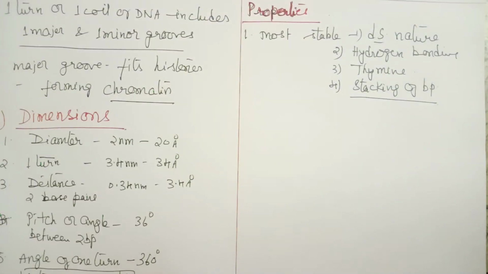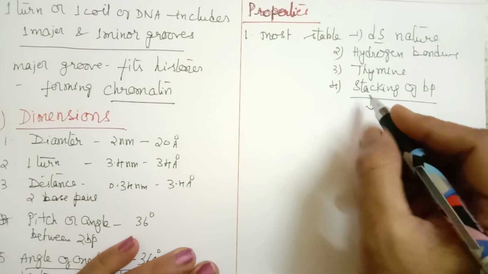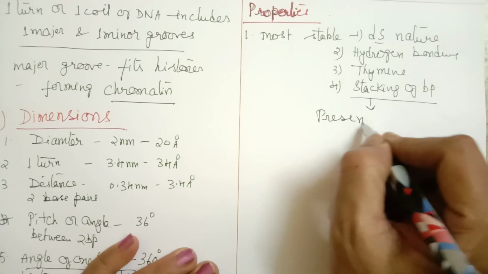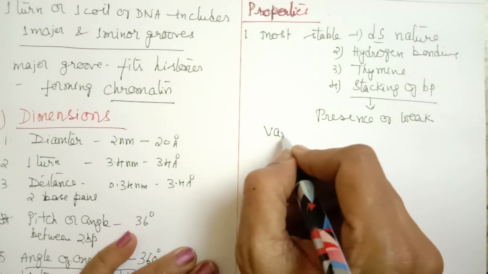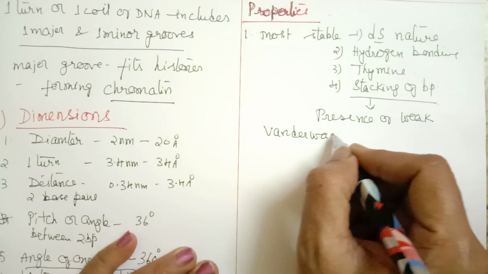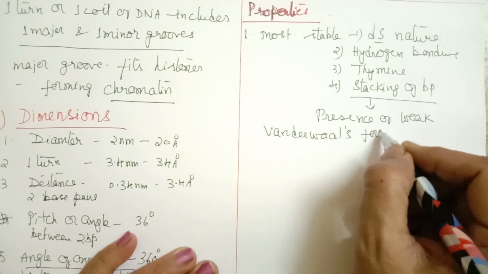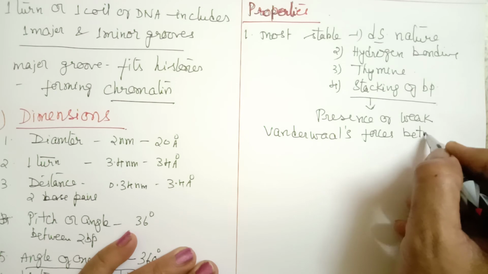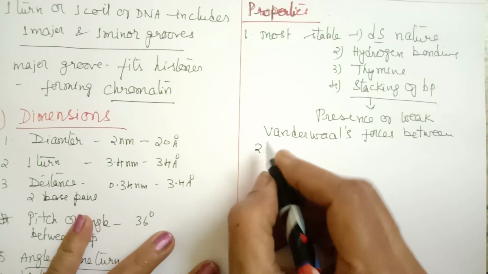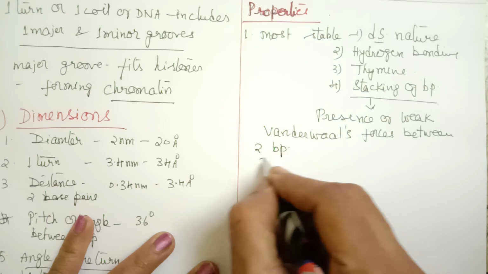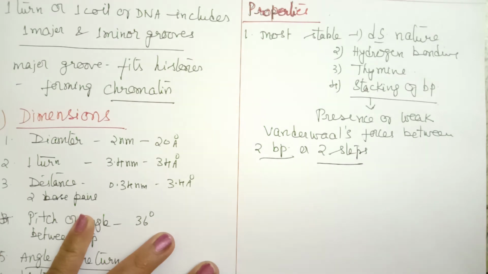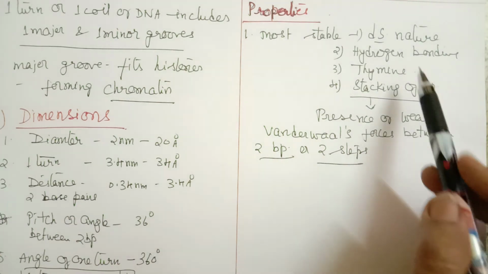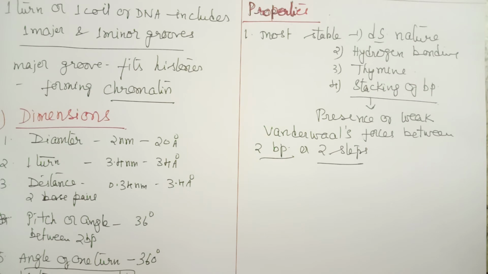So once again, the meaning of stacking of base pairs is the presence of weak van der Waals forces between the two base pairs, or two steps or rungs. This is how we can understand it. Because of these reasons, the DNA molecule becomes more stable. That is one very important property.